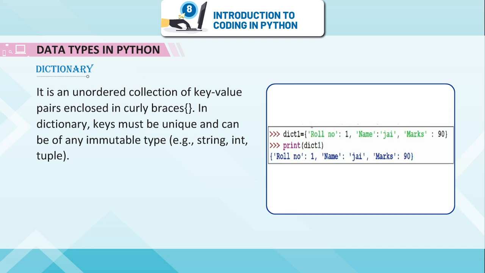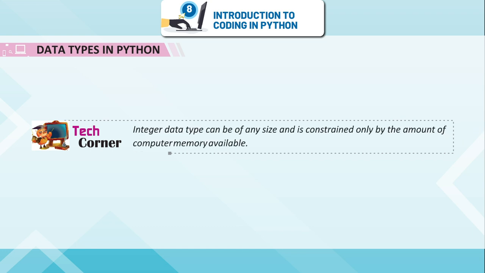Dictionary. It is an unordered collection of key-value pairs enclosed in curly braces. In dictionary, keys must be unique and can be of any immutable type, for example, string, int, tuple. Example. Tech corner. Integer data type can be of any size and is constrained only by the amount of computer memory available.